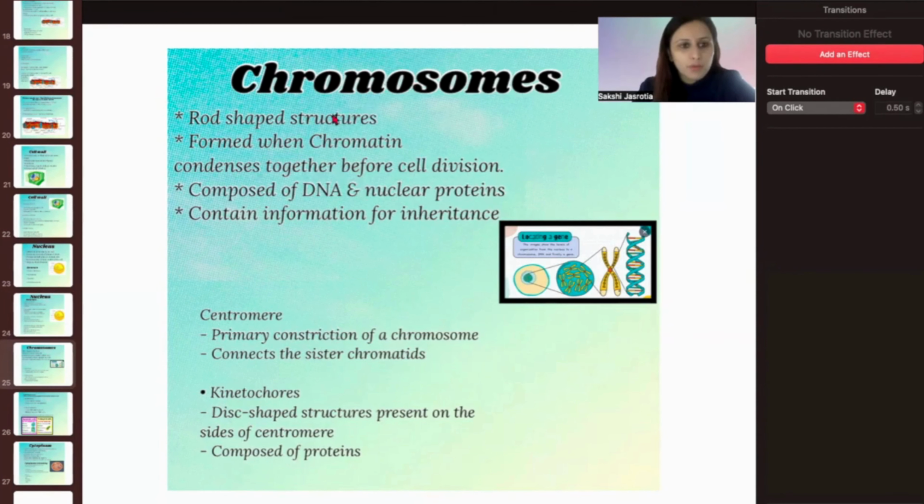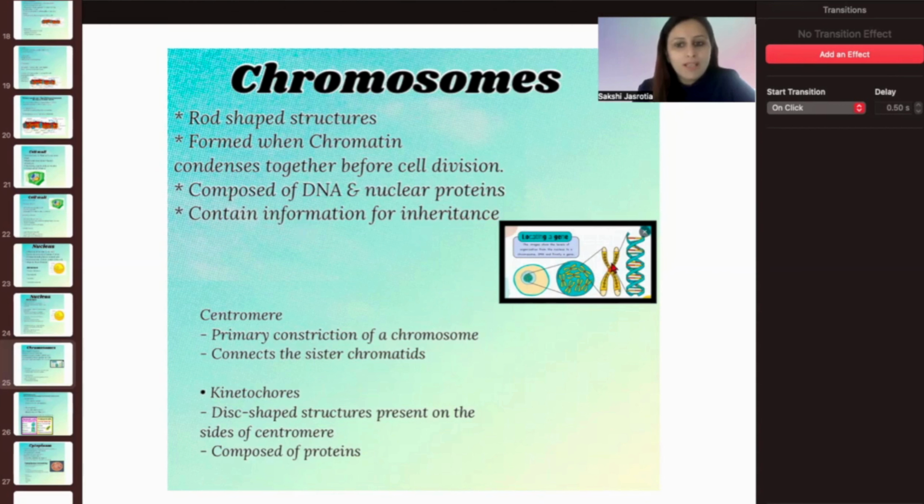Now we come to chromosomes. They are the rod-like structures formed when the chromatin material condenses before the initiation of cell division. Now, it is composed of DNA and the nuclear protein. It also contains the information of inheritance. Information of inheritance का मतलब, we know that the characteristics of the offsprings resemble that of their parents. The entire information is present over here in the DNA. ये कहाँ पर प्रेजेंट होते हैं? These are present in the chromosomes.